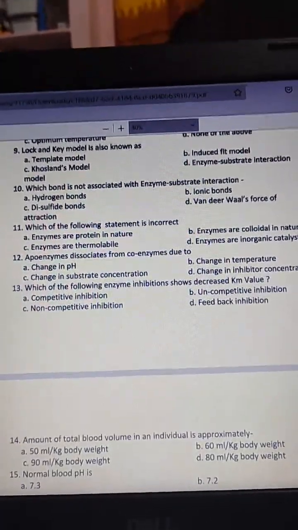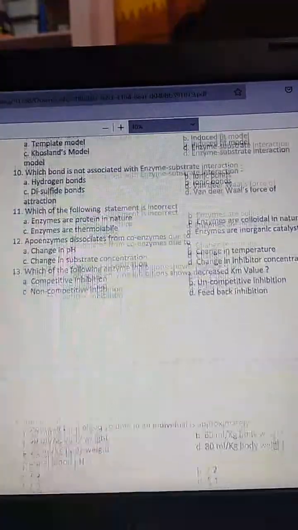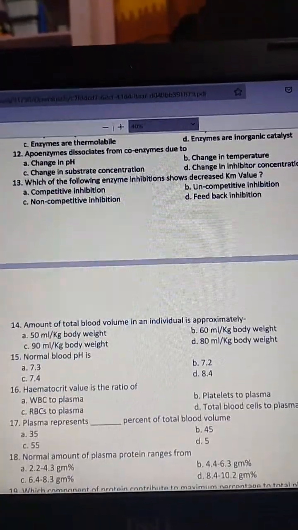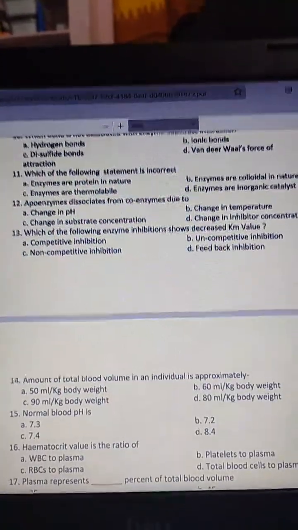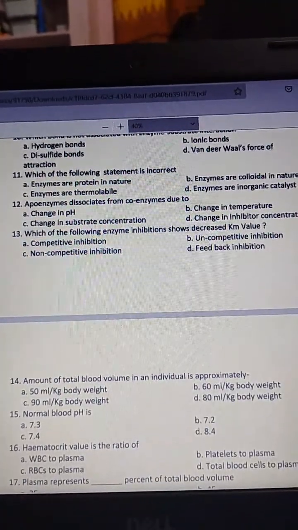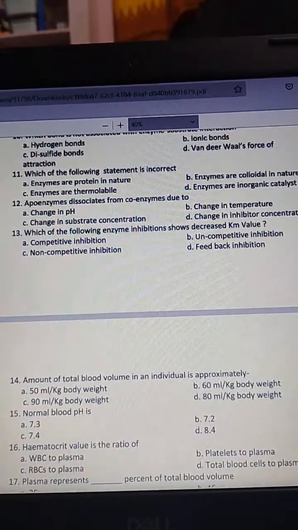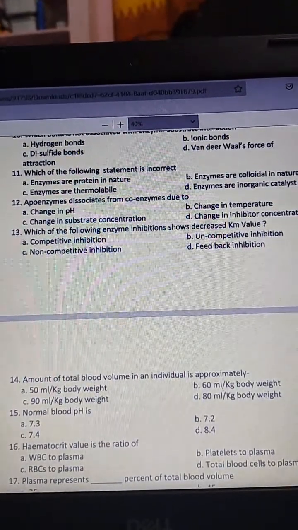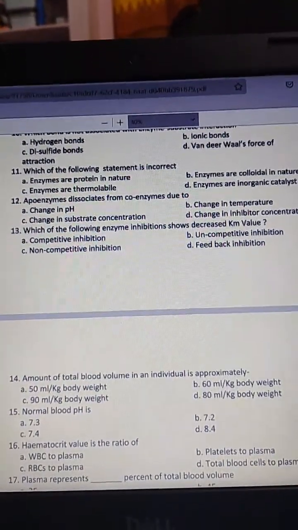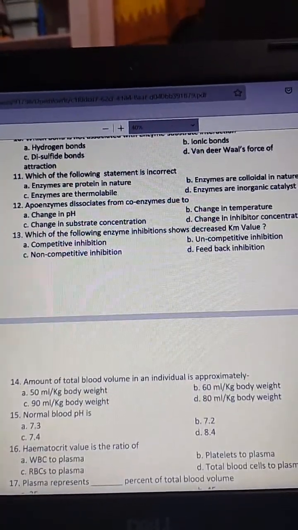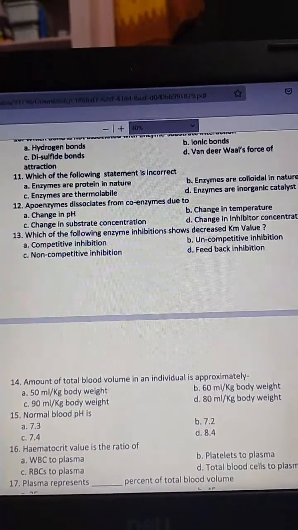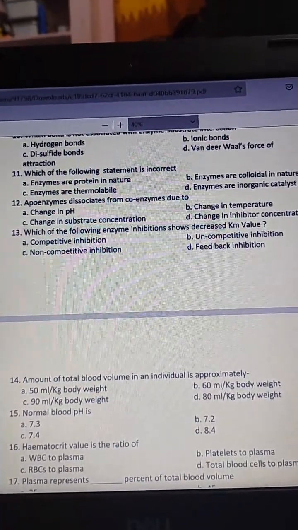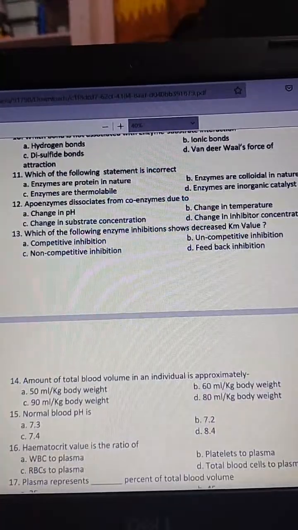Then, which of the following statements is incorrect? Enzymes are protein in nature, enzymes are colloidal in nature, enzymes are thermolabile, enzymes are inorganic catalysts. The answer is D, enzymes are inorganic catalysts.